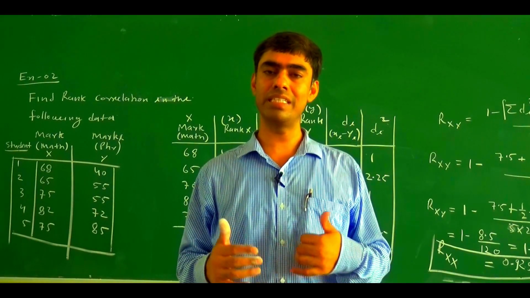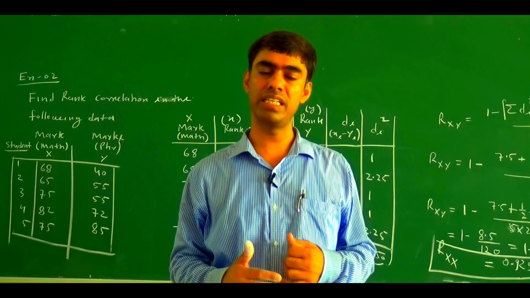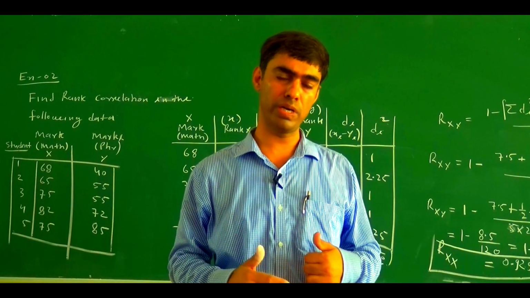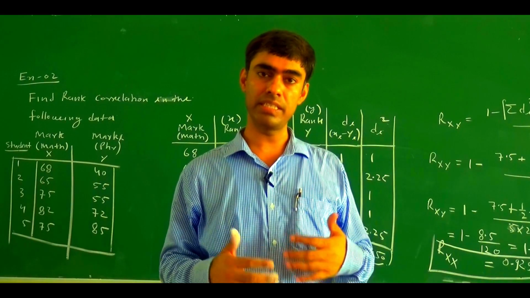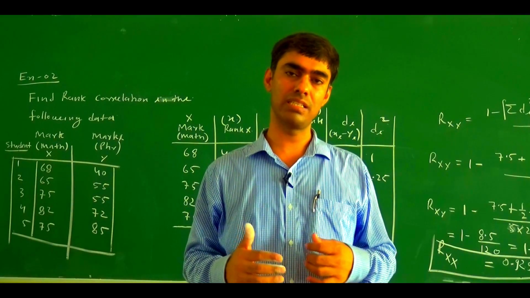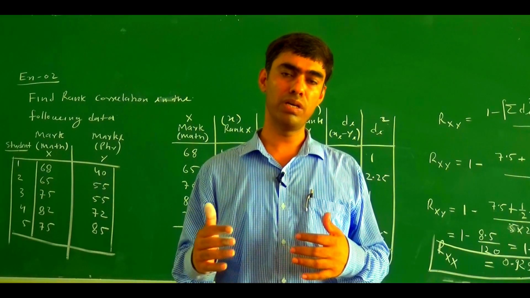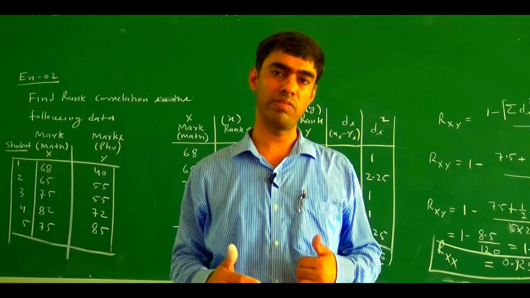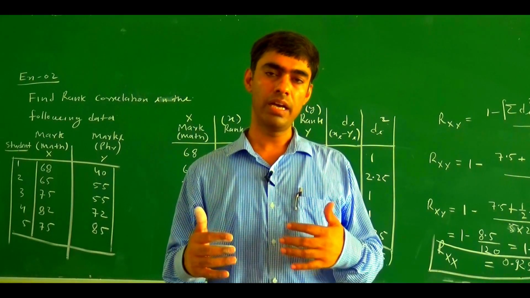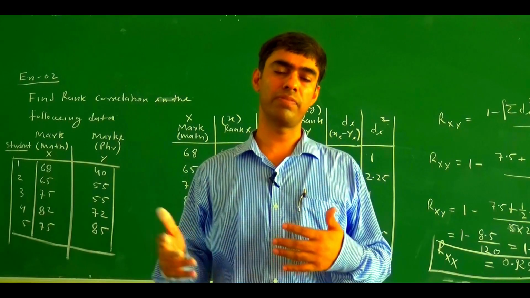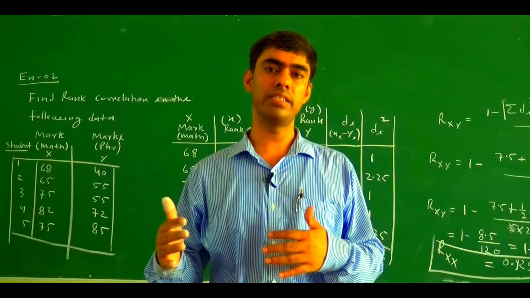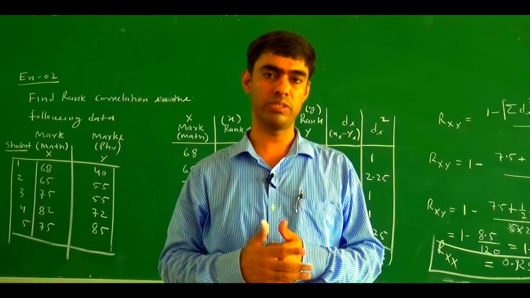If the rank is not repeated, then we use the formula 1 minus 6 sigma d_i square upon n(n square minus 1). If a rank is repeated, then we use the formula 1 minus 6 times (sigma d_i square plus m1 into (m1 square minus 1) divided by 12), where m1, m2 denote how many individuals have the same rank, and accordingly m1, m2 up to mk in the correction.